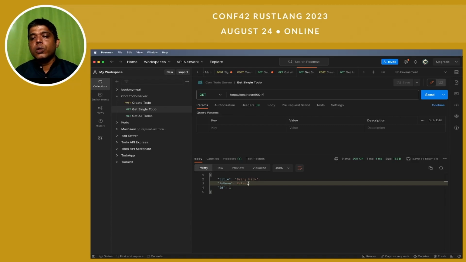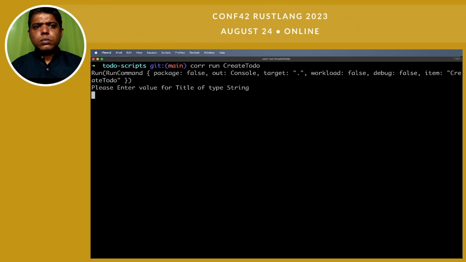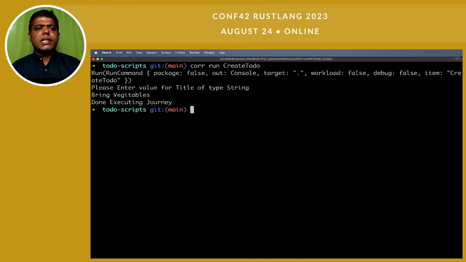Now while testing this application you will need to create so much data, right? I am going to show you what you can do with the tool which I have created. So I am going to go into the terminal. Now let's try to create a to-do. I am going to run a command called run create to-do. Now if you see, this command ran and it is stuck at something. It's asking me, please enter value for title of type string. So I can say bring vegetables, and it said it has done executing Journey.